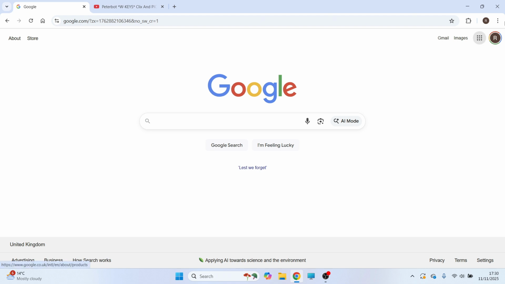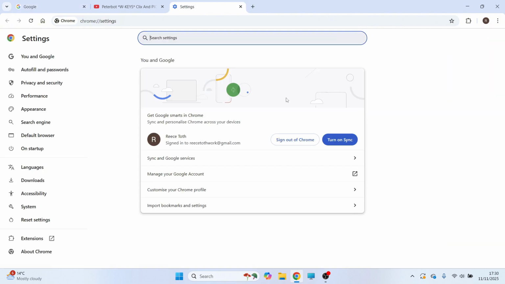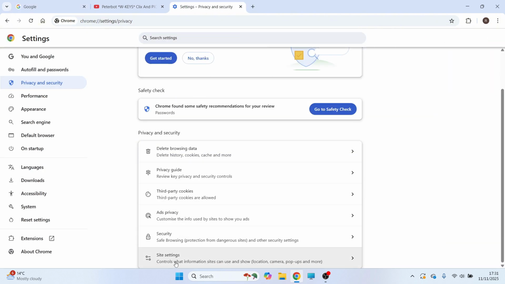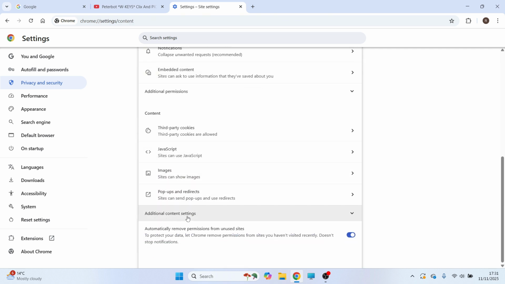Now, first step is just to click on the three vertical dots in the top right hand side of your browser, and then you need to scroll down and click on Settings. In the left hand side, click on Privacy and Security, and then scroll down to Site Settings. You can then scroll down again and click on Additional Content Settings.